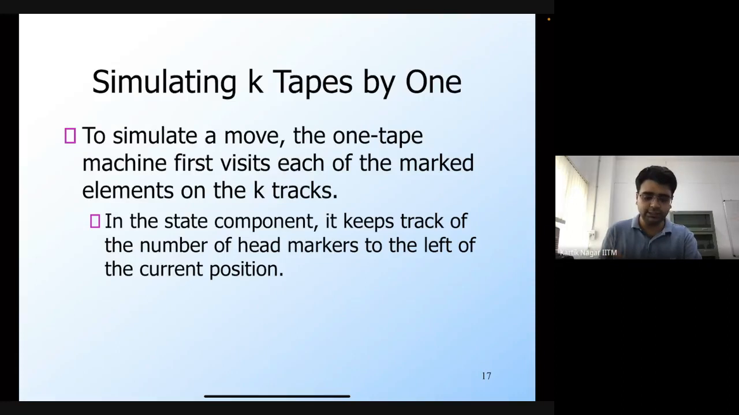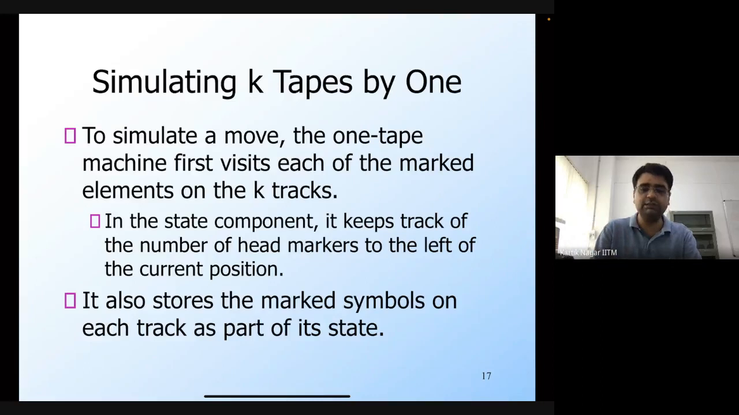For this, the one tape Turing machine is going to visit each of the marked elements on the k tracks. It keeps track of how many head markers are there to the left of its current position, so that it visits all of those head markers. For each of the k tapes, it visits the elements present in the marked positions, and stores those marked symbols as part of its state.